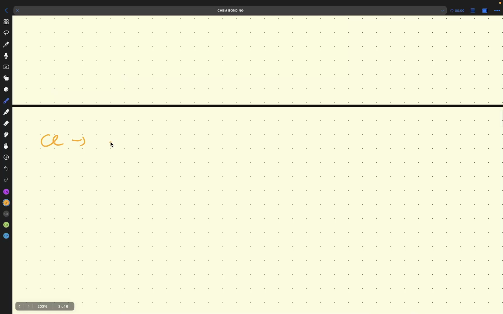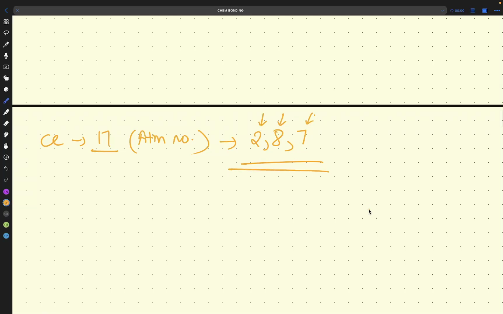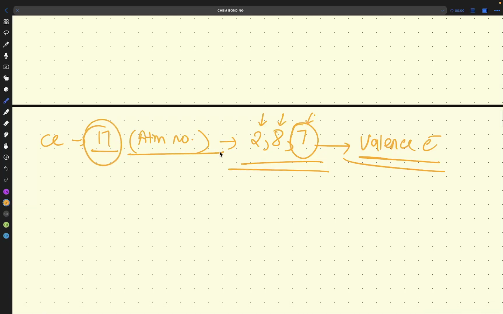Chlorine has atomic number 17. If chlorine has atomic number 17, I hope you know how we get the valence electrons. 2, 8, and we have 7 remaining, so we fill 7: 2, 8, 7. Here the 7 is telling us it is the valence electrons. How did I get 2, 8, 7? From atomic number 17.